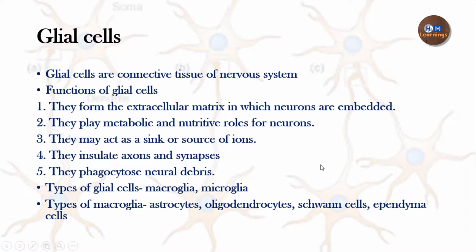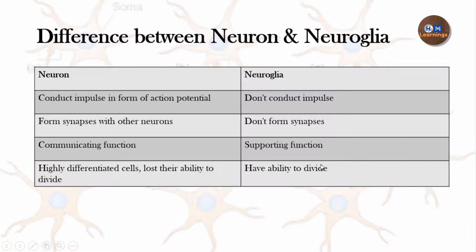Before that, we need to talk about the difference between the neuron and the neuroglia cell, and how they are different in their functional aspect. A neuron has a function in conducting the impulse. It conducts the impulse in the form of an action potential. But a neuroglia cell is not like that. It is not conducting any impulse. Neurons form synapses with another neuron, but the neuroglia cell doesn't form any type of synapse.